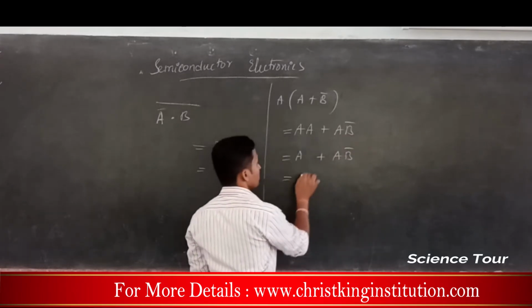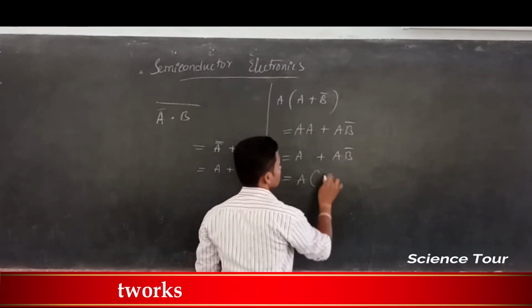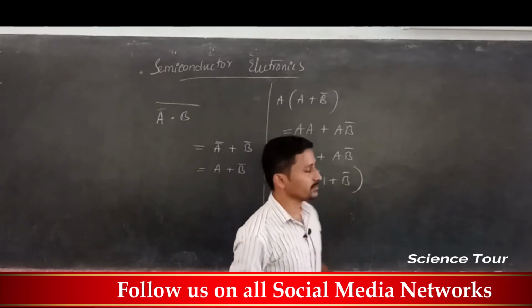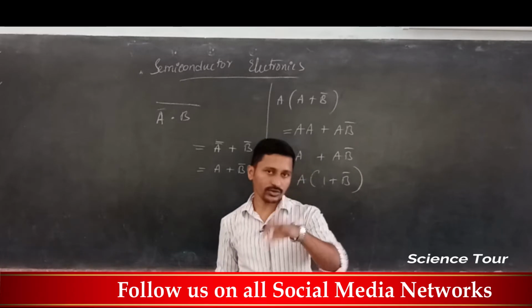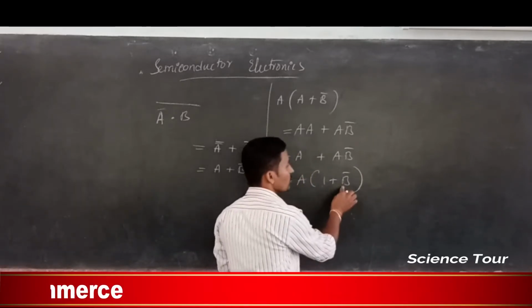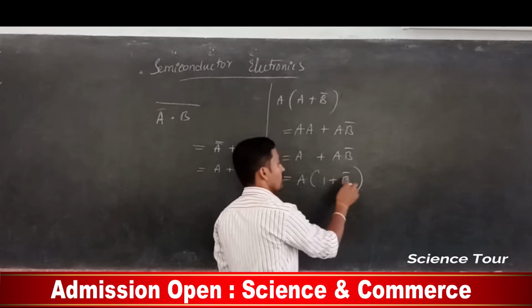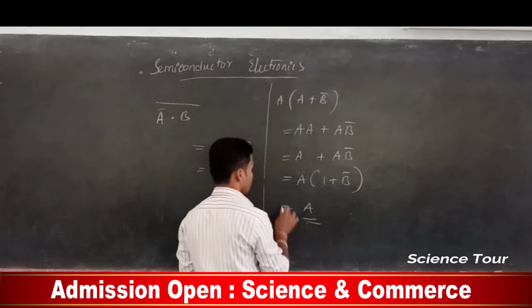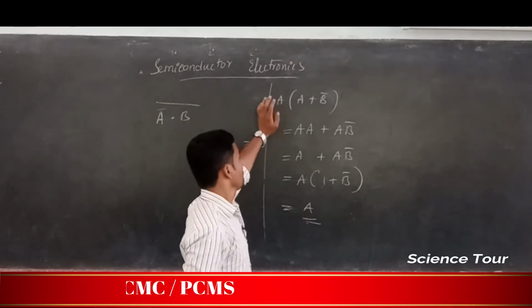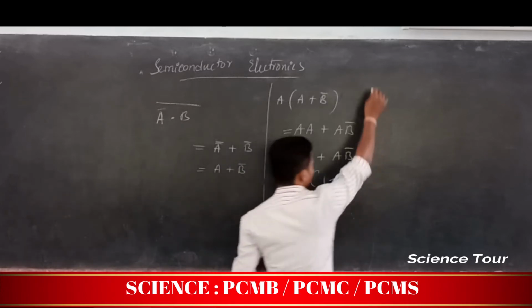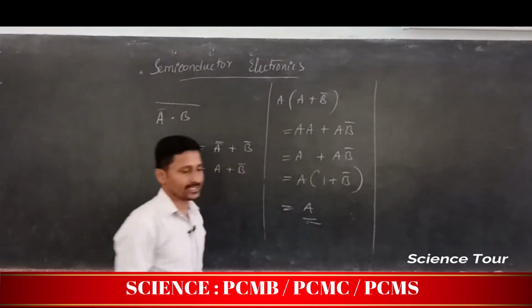Now A is a common term, A into (1 plus B bar) I am going to get. 1 plus B bar, whatever it may be, you are going to get 1 only. The plus is easy, no? Whatever B is, if it is 0 you get 1, if it is 1 you still get 1 only. So you are going to get A. Whenever you get this data, you can apply this. For logic gates they will give this.